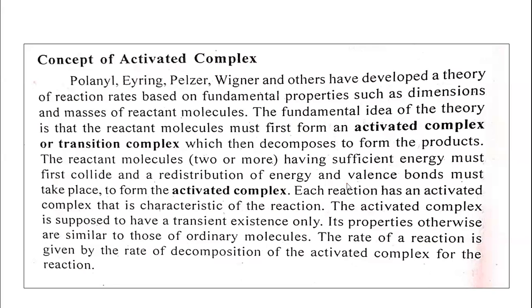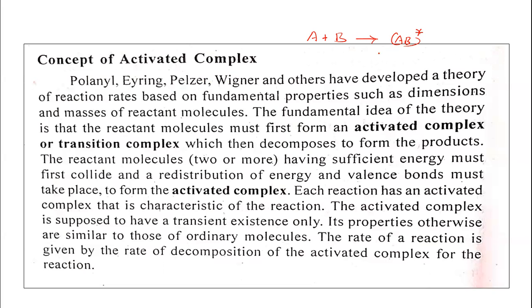First of all, a collision between the reactant molecules takes place. Suppose that A and B are the reactant molecules. They undergo collision, and these reacting molecules then form the activated complex. Suppose that this is the activated complex, AB star.